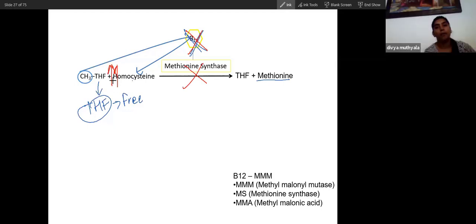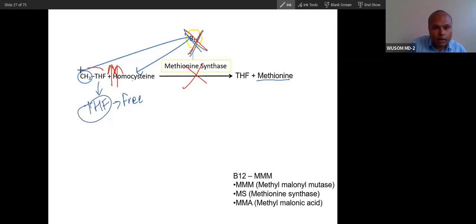Homocysteine will become high, and methyl tetrahydrofolate will also become high. This is called the folate trap, because this methyl tetrahydrofolate is utilized only by this reaction and cannot be used by the body. Though folate is there, it is trapped.